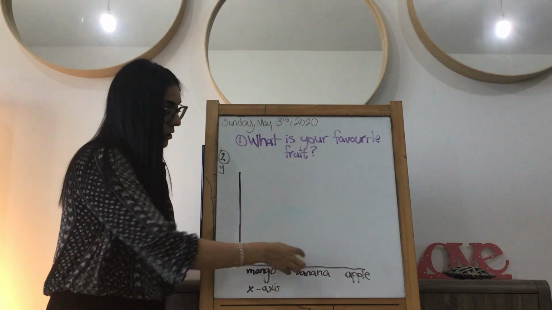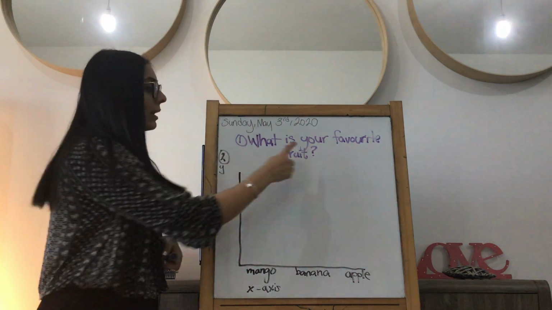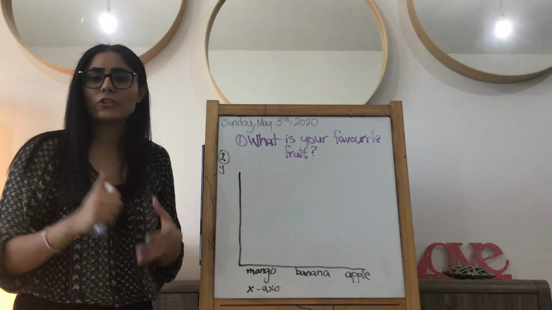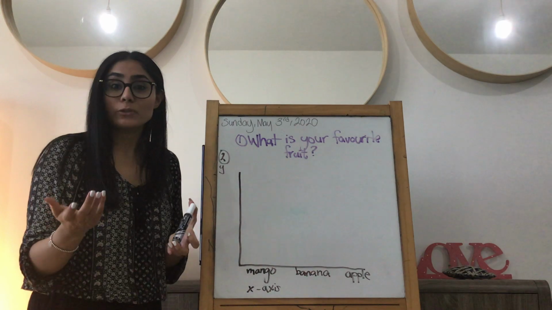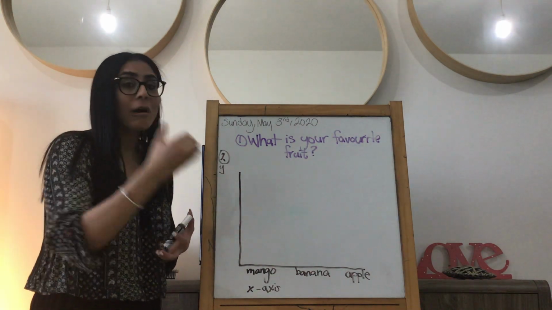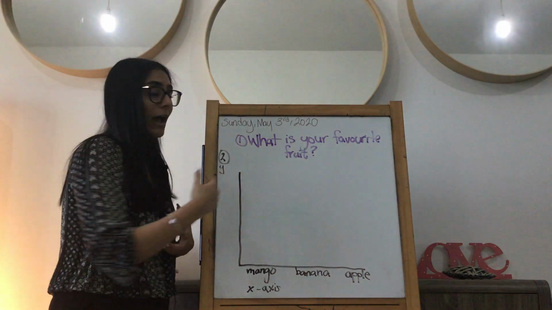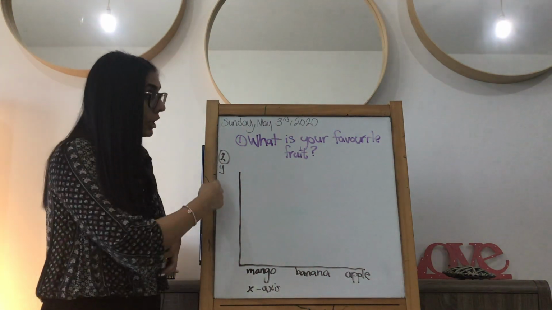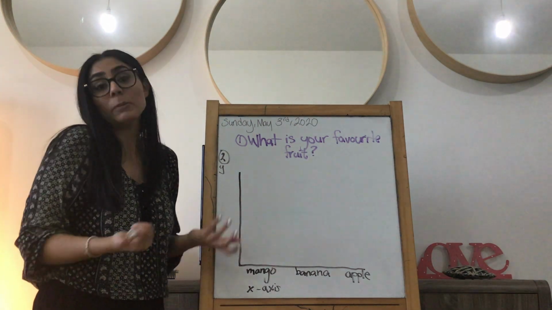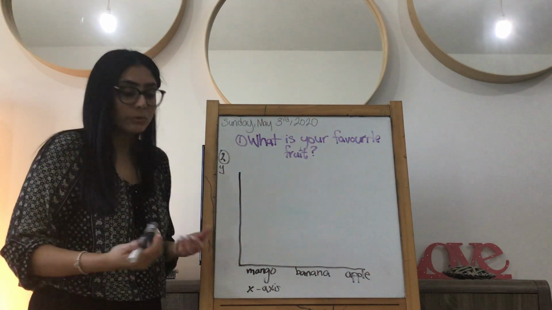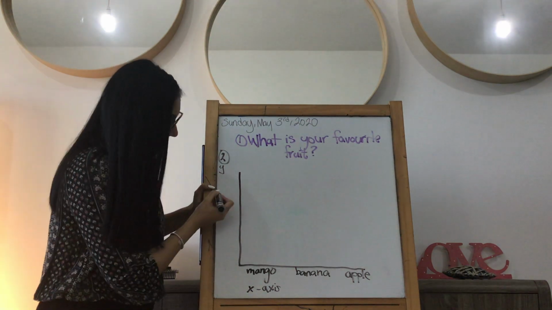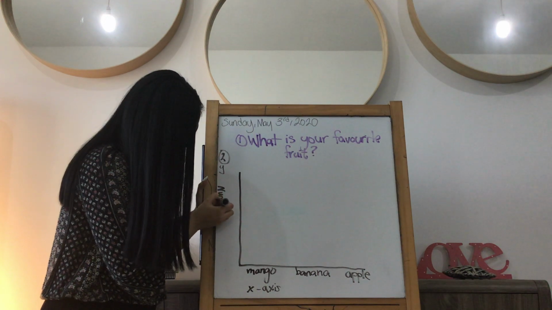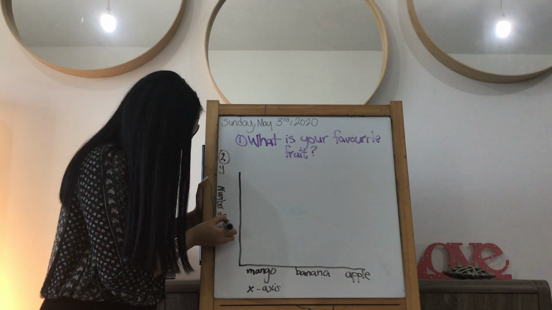So now mango, banana, who was answering? The second part is the who, right? Who is answering this? So who is answering the questions in your home? Your family members, right? So your bar graph is about your family telling us what their favorite fruit is. So here would be the number of people. It might be the number of family members, so I'm going to write it like this, number of family members.